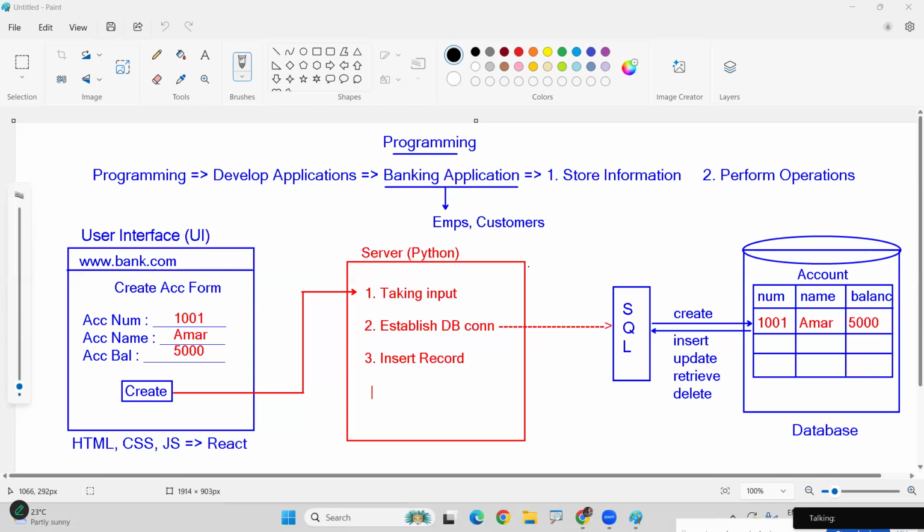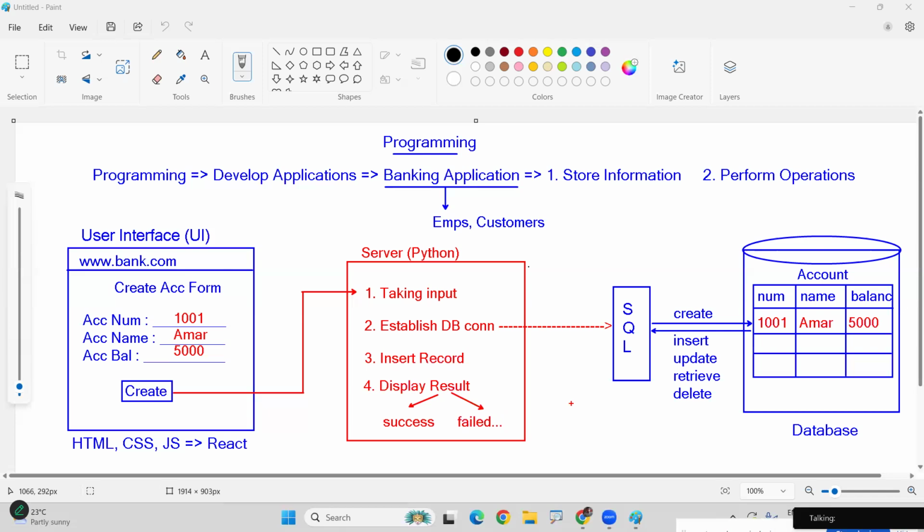Once it is inserted successfully, or failed for any reason, we need to display: account creation is a success, or if it failed, the reason why it failed.